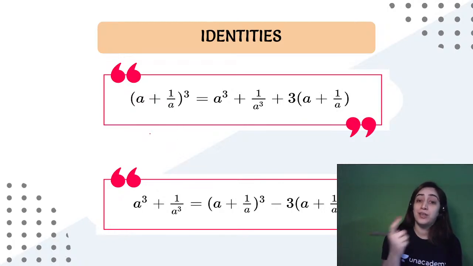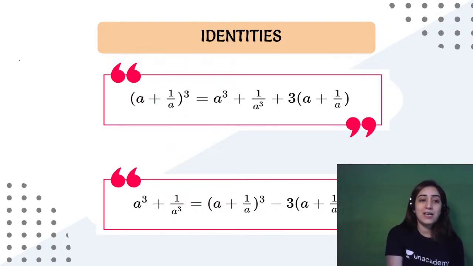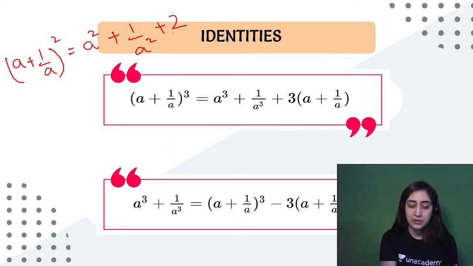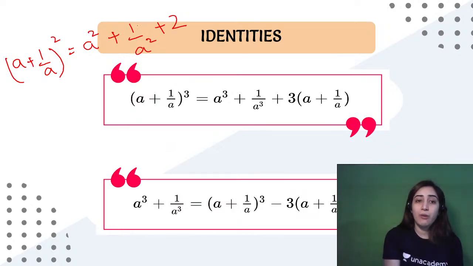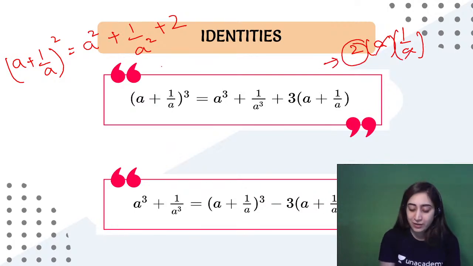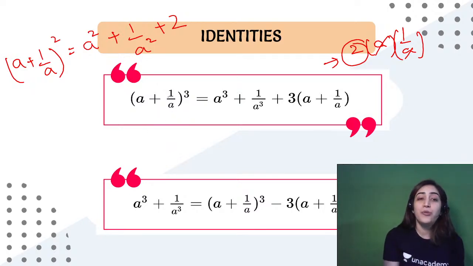So before starting with the next identities, before starting with the different types of question, let us understand what is this identity. So last class we did a plus 1 by a whole square identity as well. What was that? A square plus 1 by a square plus 2. Right? This was the identity that we learned. Alright. So now when we had this type of identity, why did we have this? First of all, it was now from 2 into a into 1 by a, automatically a gets cancelled. So we were only left with 2. So that's why we had 2. Right? Very good, Ayush. That's the right answer. Superb. Great job. Moving on to the next one.